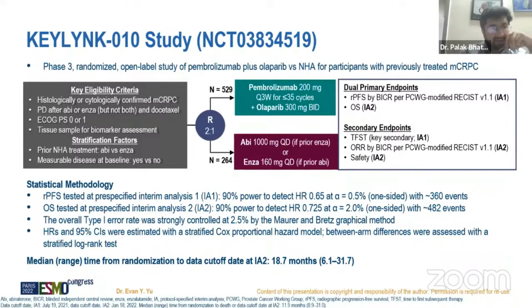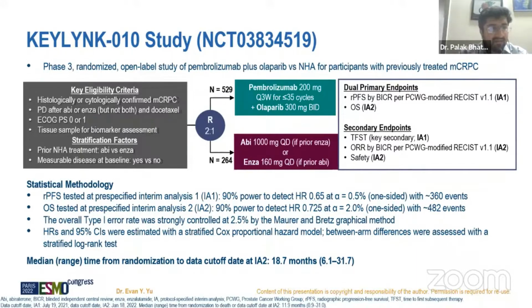So in this study, the key eligibility criteria were histologically or cytologically confirmed mCRPC cases, patients who had progressed on either Abiraterone or Enzalutamide, but not both. So if the patient has taken either drug, we can take them into consideration for this study, or the patient has also taken docetaxel for primary treatment. ECOG performance status was 0 or 1, and a tissue sample for biomarker assessment was required.